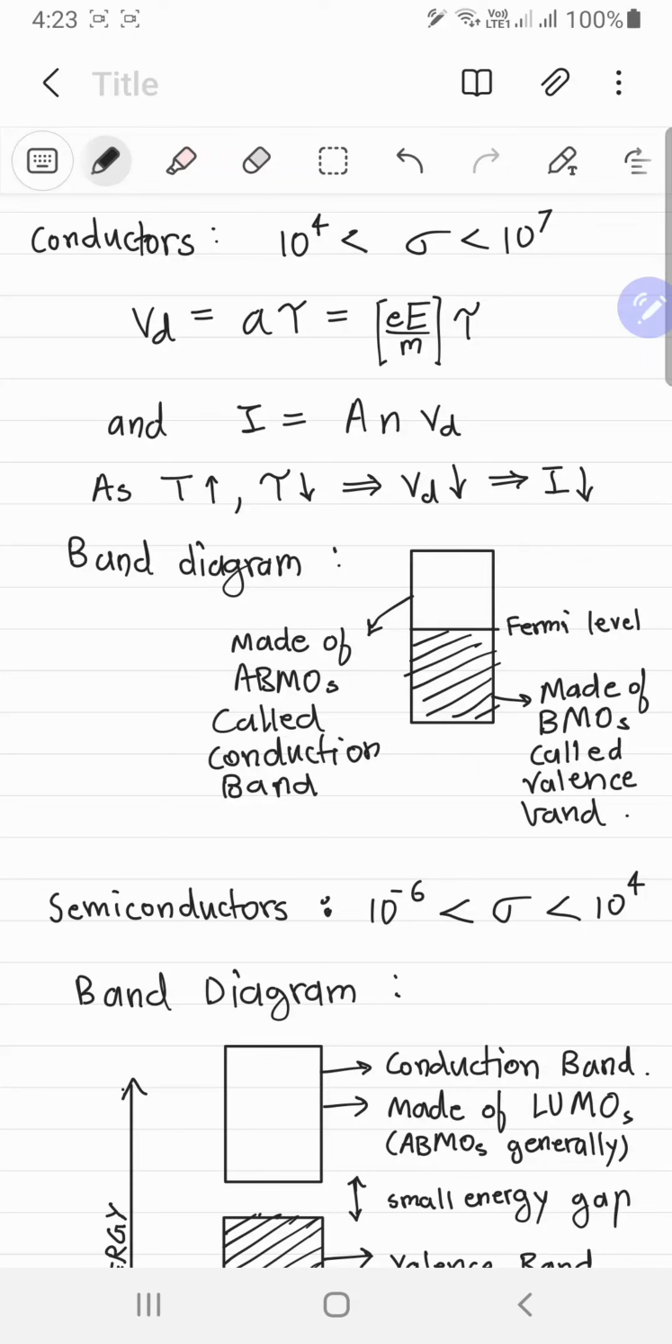So you have probably read in your textbooks that when you heat up a conductor, its conductivity decreases. Instead of increasing, it decreases. While for a semiconductor, the opposite happens, that its conductivity increases.